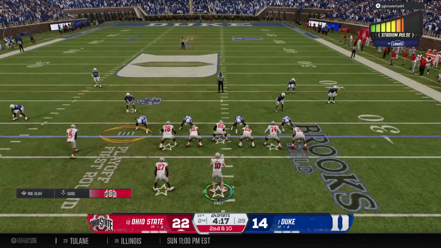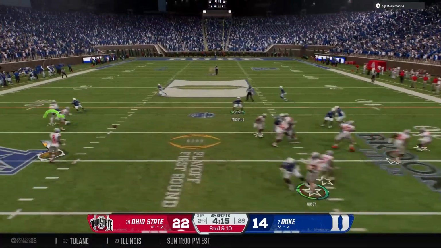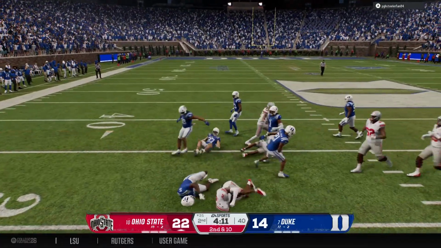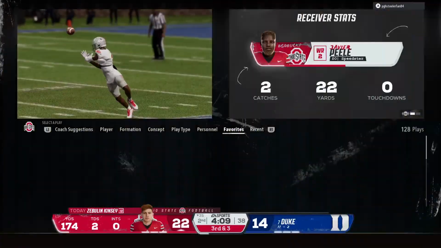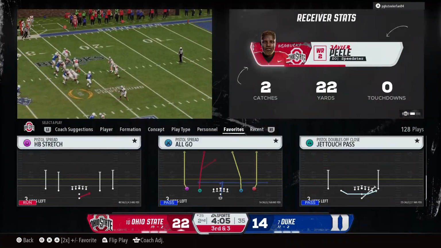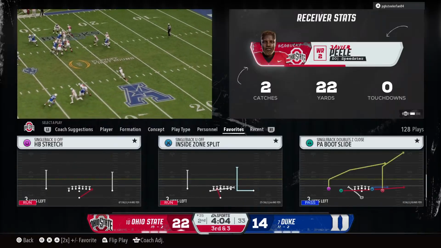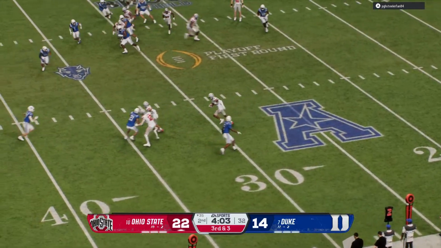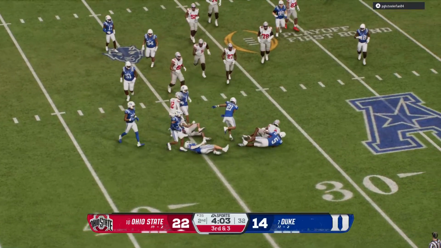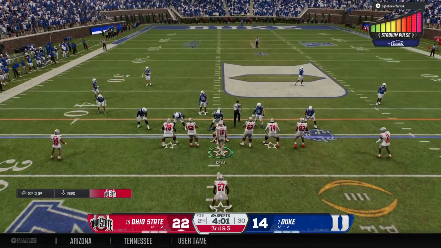Second and 10 now from the 28 after the incompletion. A quick throw, out route, complete. A 7-yard gain sets up a third and 3. Just a good job here by the quarterback. Got the ball out to his receiver, his guy eats up some yards. They stay ahead of the sticks. The important third down play coming up.